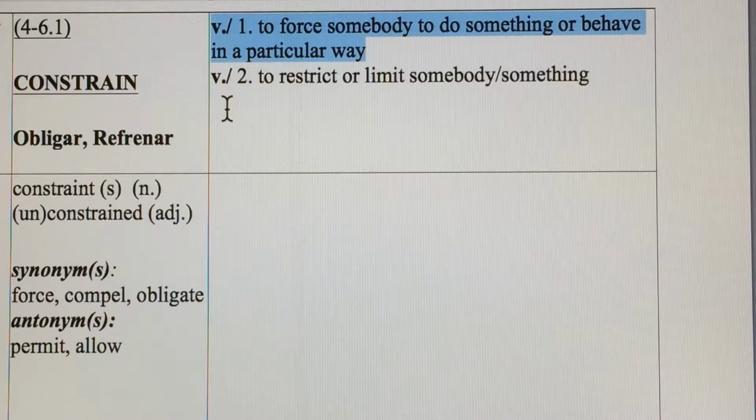The first one is to force somebody to do something or behave in a particular way. Okay? To force someone to do something or behave in a particular way. Has someone forced you to do something that you didn't want to do or behave in a certain way? Parents do that often. They might constrain their children.